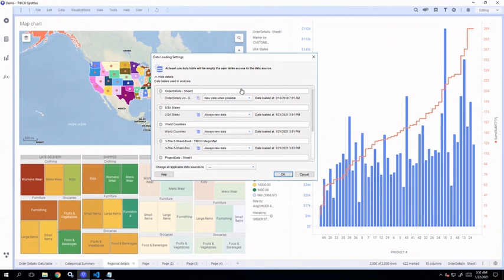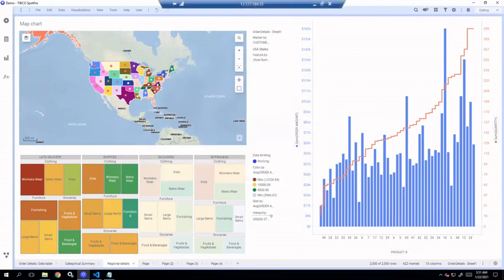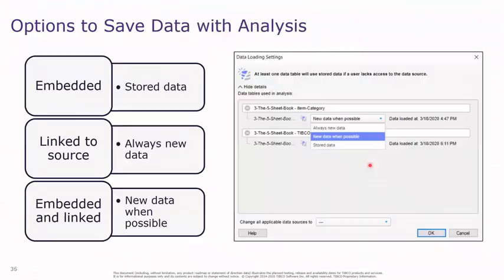The data will be stored with the analysis file, but Spotfire will also look for the original data source. If it is available, it will reload the data. If it is not available, it will open the analysis file with the stored data. So these are the different options available to save the data with the analysis: stored data, always new data, and new data when possible.